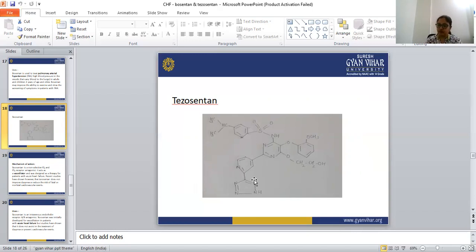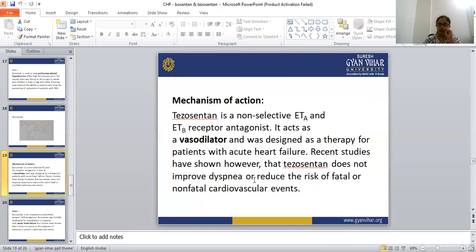So let's see the mechanism of action. Tezosentan is a non-selective ETA and ETB receptor antagonist.